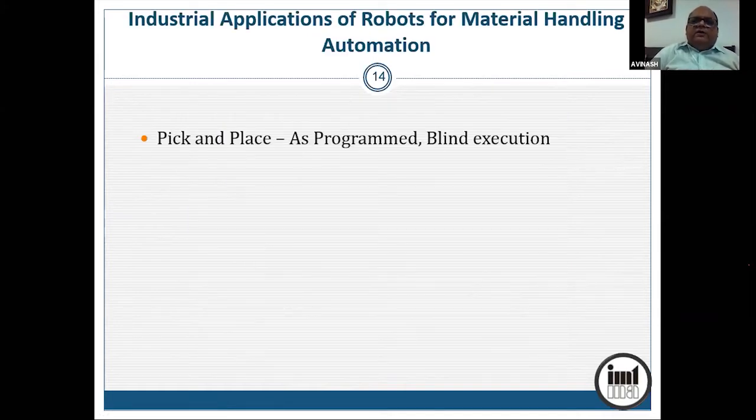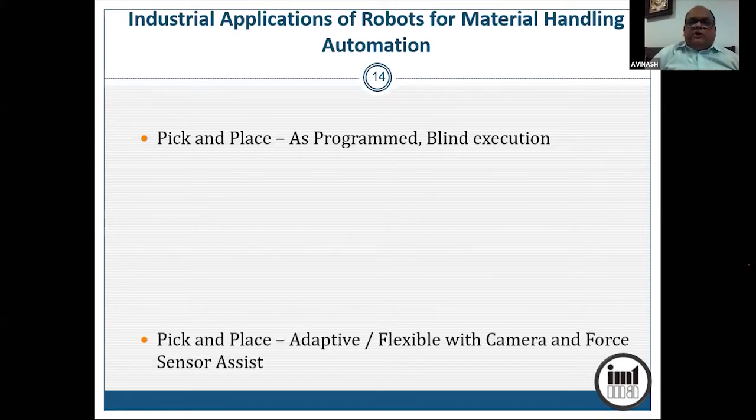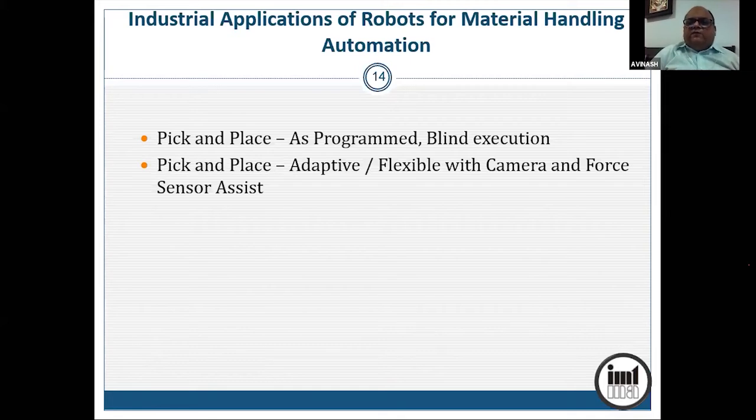Now, talking of applications of robots, most of the applications which are common are pick and place. Now, in pick and place applications, there are two varieties: pick and place as program, that is doing the blind execution, or pick and place with adaptive and flexible control, which is assisted with camera or a force sensor.